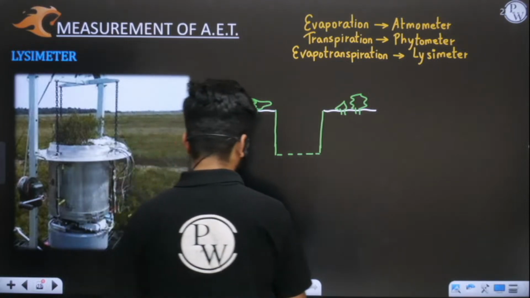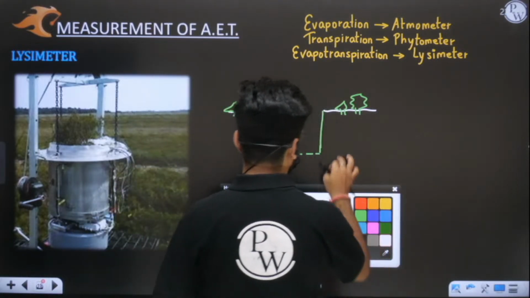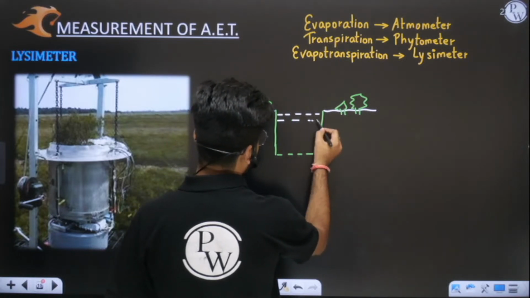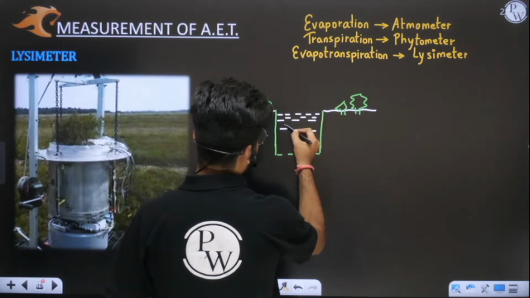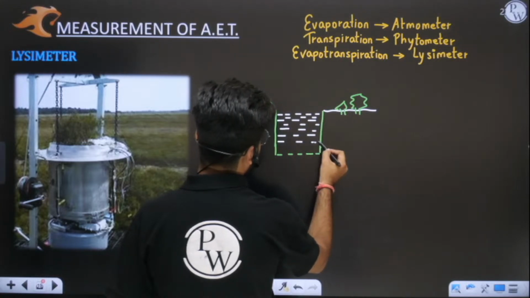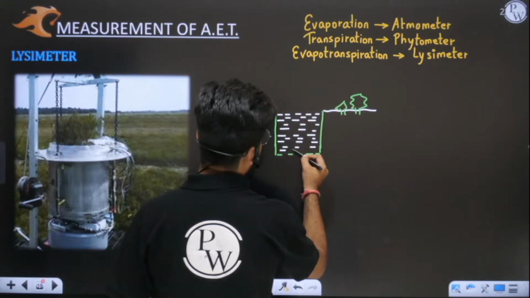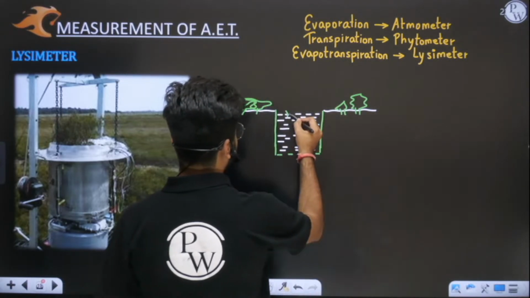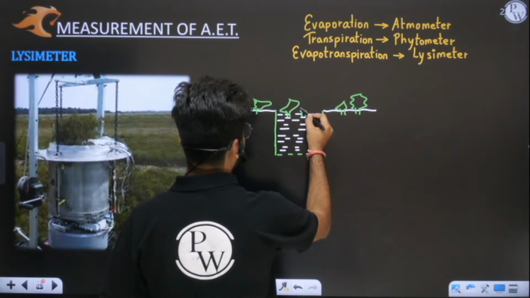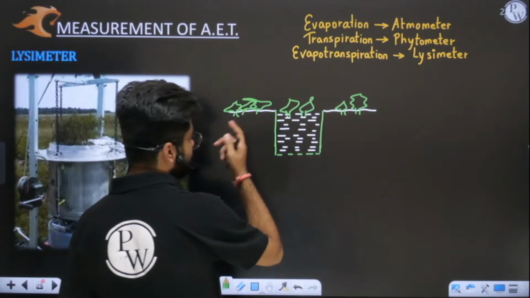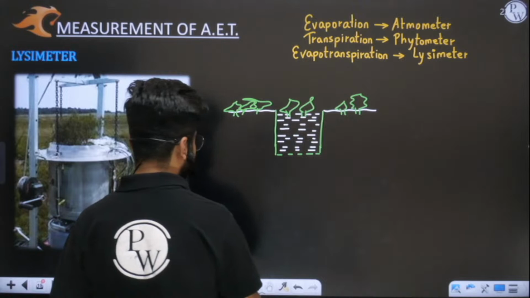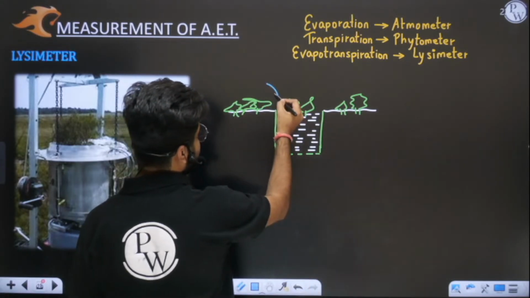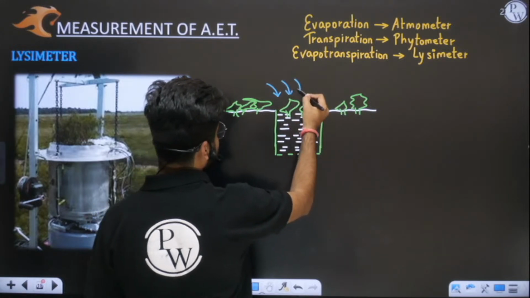So I will properly fill this lysimeter or pot with the soil, and in this soil I will grow the same kind of crops. I will also water it, and wait for a single day.